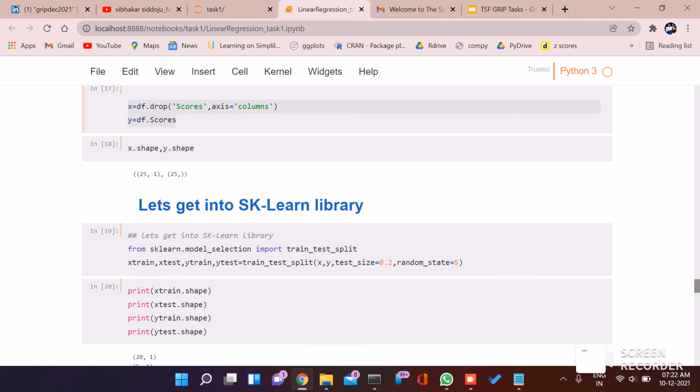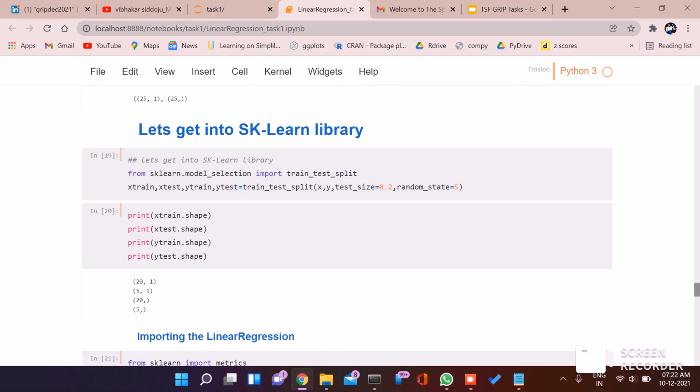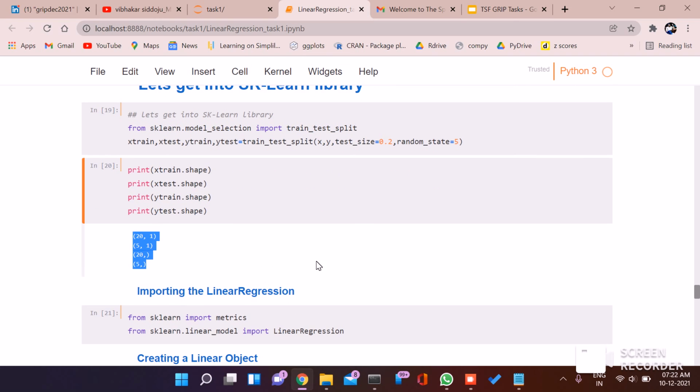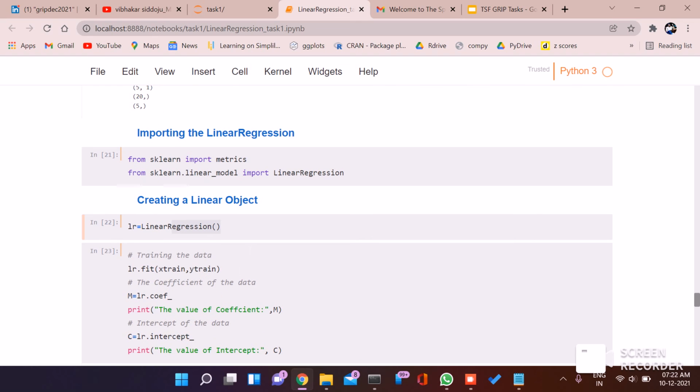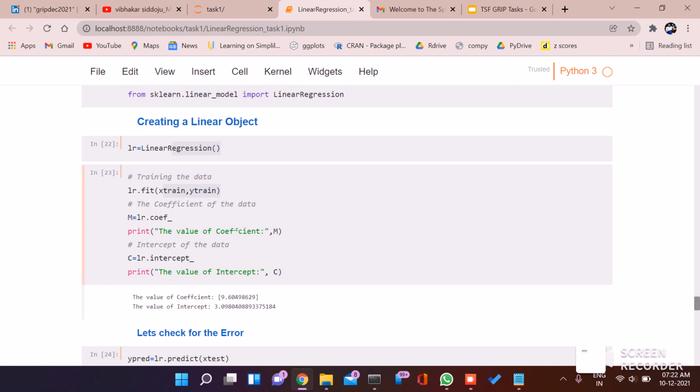We'll go to the sklearn library. We'll split x and y, and then do a train test split. Then we import the linear regression and also the metrics, create a linear object, and fit the model. You get a coefficient called m and an intercept called c.